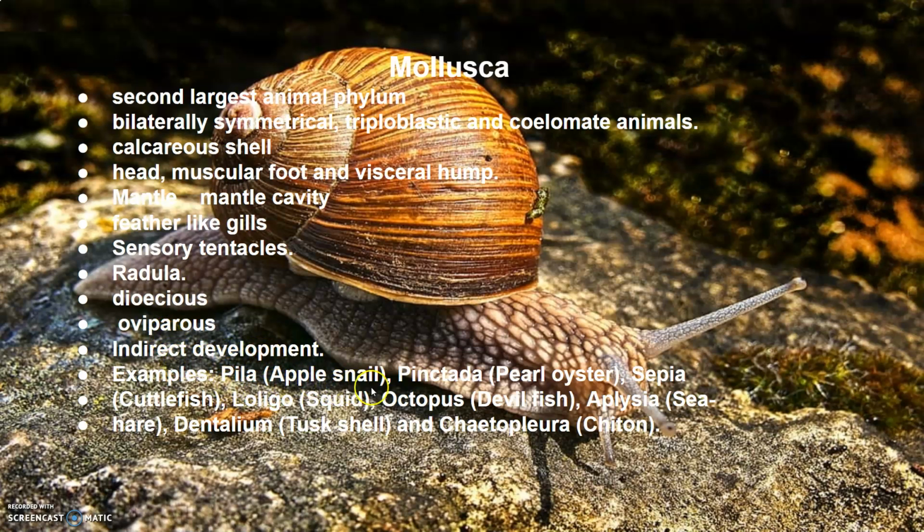Examples are Pila, that is apple snail, pearl oyster, cuttlefish, octopus, Dentalium, and Chiton. These are the examples.